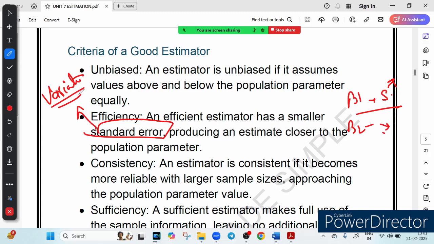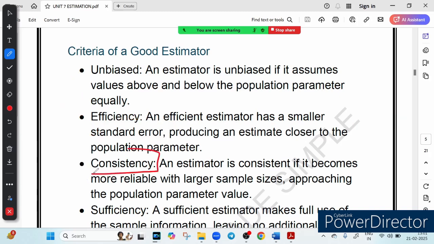First topic, it should be unbiased. It means if we estimate the average salary of a bank employee, the method should not always overestimate or underestimate the actual salary. The third key parameter is called consistency. What does it mean? It means the bigger the sample, the more accurate the estimate. So sample size increases, accuracy increases. That is the meaning of consistency.